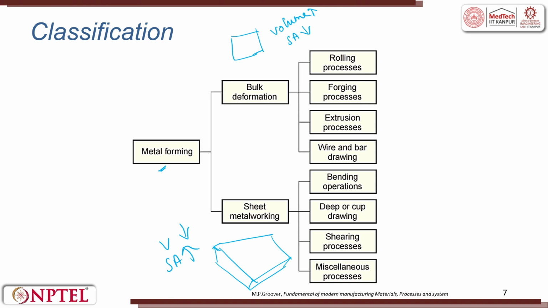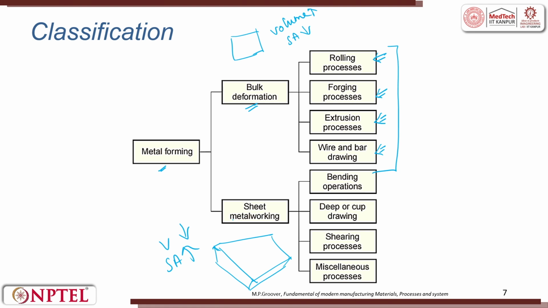Under the bulk, we try to classify the processes. The first classification is the rolling process. We will see individual rolling processes. Then there is forging, of which I gave you an example of impact forging. Then the extrusion process, wherein I put material and pull. Then the wire drawing process. All these processes are bulk deformation processes. The wire which we use in electricity is also made by a metal forming process. So, these are the 4 major processes which come under bulk deformation.